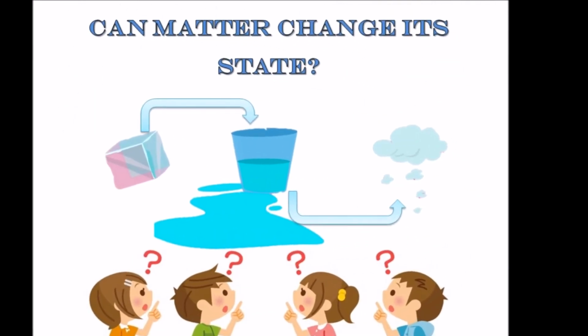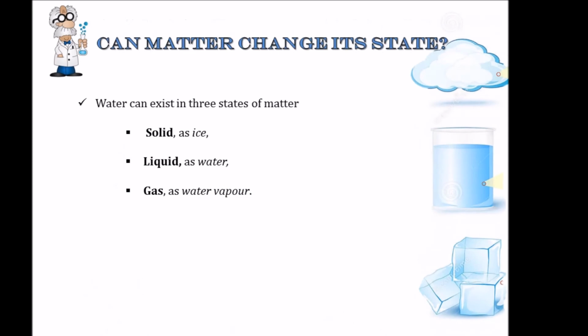What is matter? What is matter made up of? It is made up of small particles, the characteristics of these particles, and we saw the different states of matter. Now the next question that comes to our mind is, can matter change from one state to another? Can it change? Yes, matter can change its state.